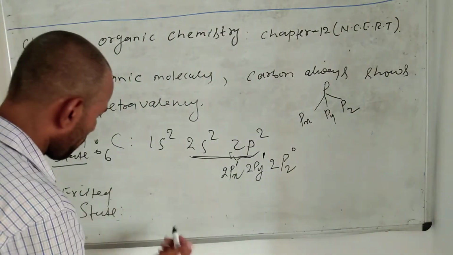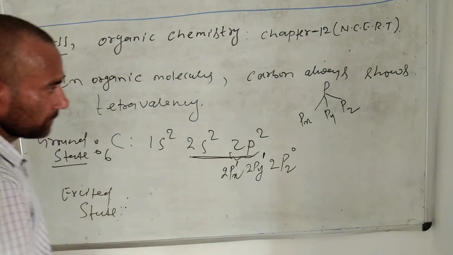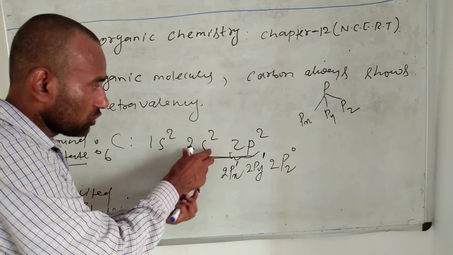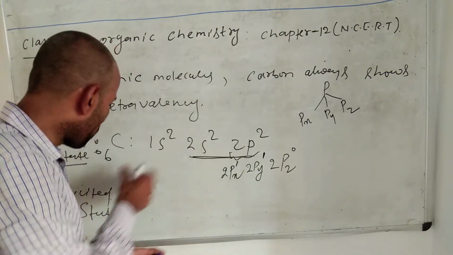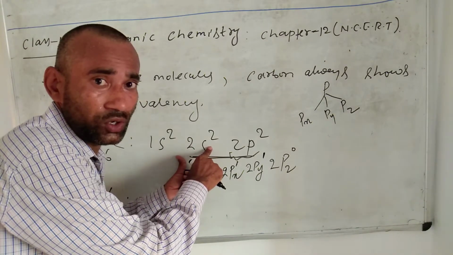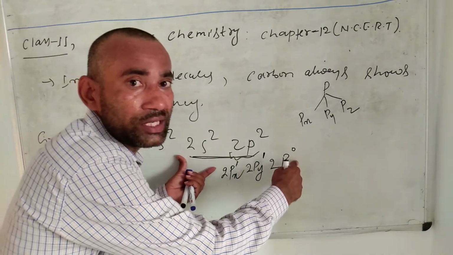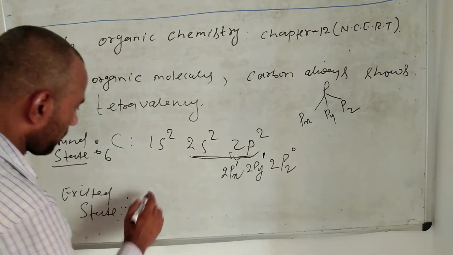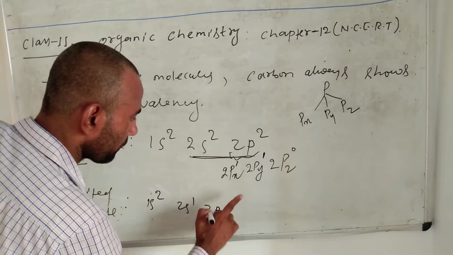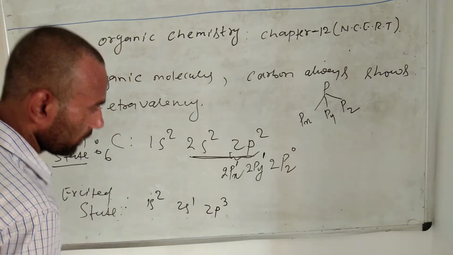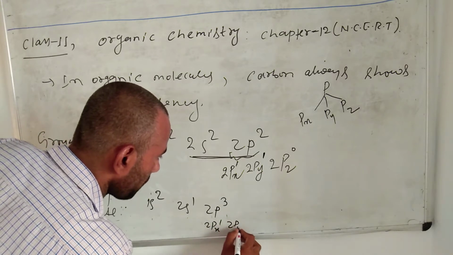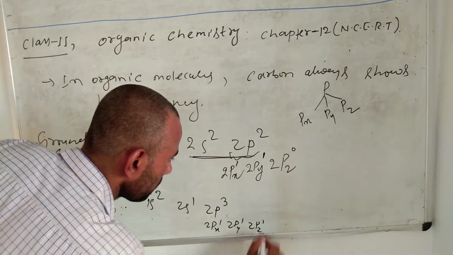In the excited state, the 2s electron gets unpaired. In the ground state the 2s electron is paired, but when the carbon atom is excited, the 2s electron becomes unpaired, that means it is promoted to 2pz. So in the excited state, the configuration looks like 1s2, 2s1, 2p3: 2px1, 2py1 and 2pz1.